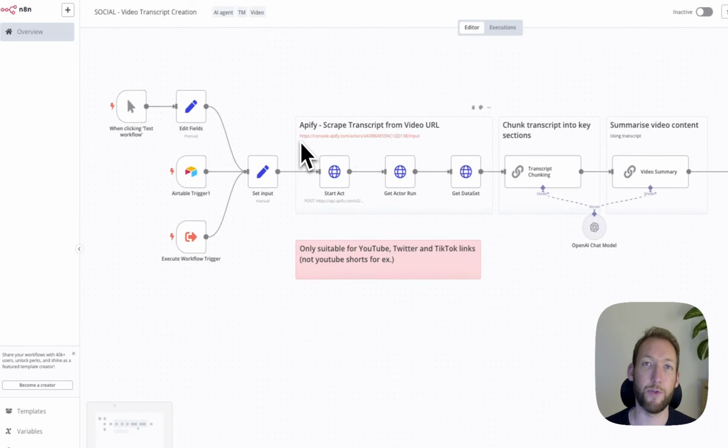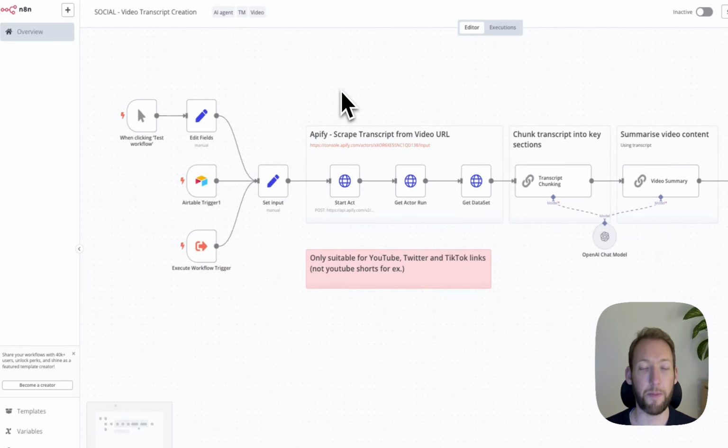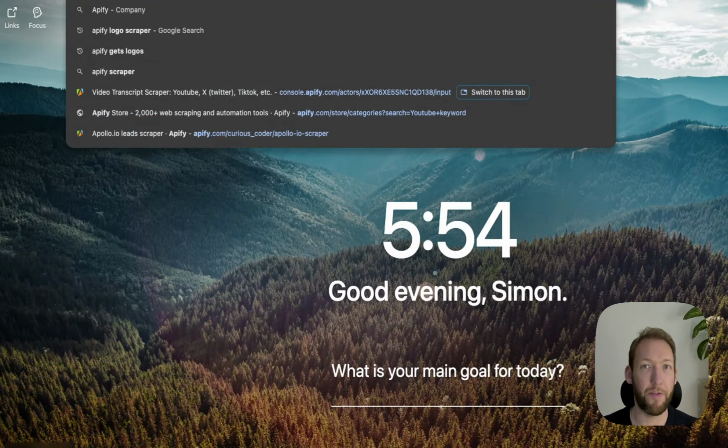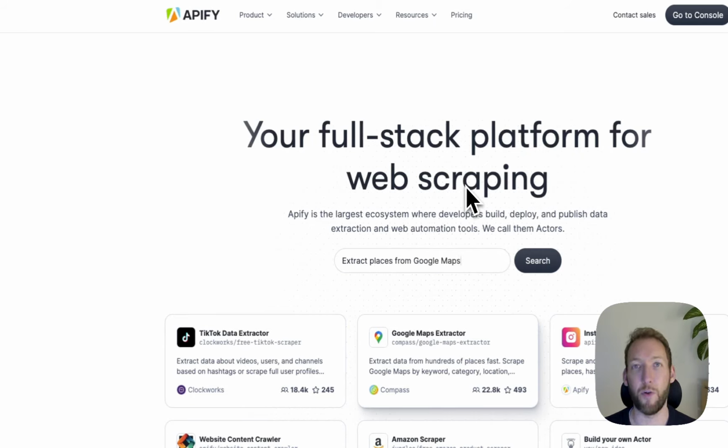If I jump over to the N8N environment now, we'll run through the specifics of the flow here. A couple of tools that we're going to be using today. The first is Apify. If you haven't used Apify before, it's effectively a full stack platform for web scraping.